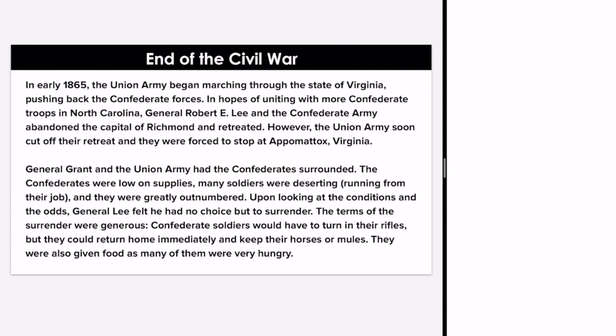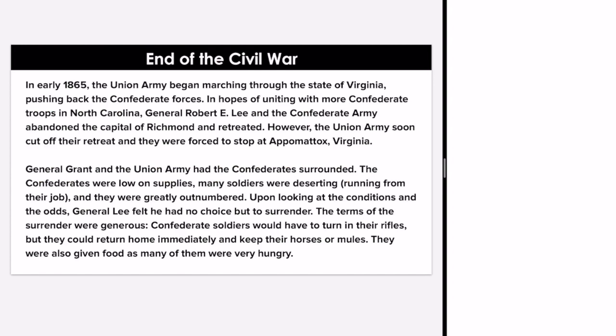The end of the Civil War. In early 1865, the Union Army began marching through the state of Virginia, pushing back the Confederate forces. In hopes of uniting with more Confederate troops in North Carolina, General Robert E. Lee and the Confederate Army abandoned the capital of Richmond and retreated. However, the Union Army soon cut off their retreat, and they were forced to stop at Appomattox, Virginia. General Grant and the Union Army had the Confederates surrounded.